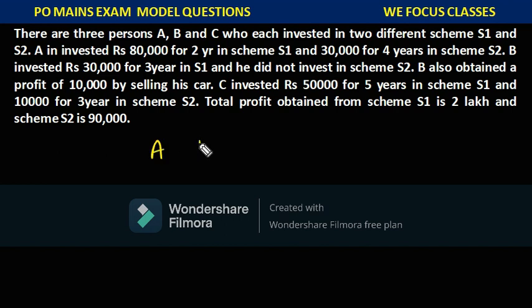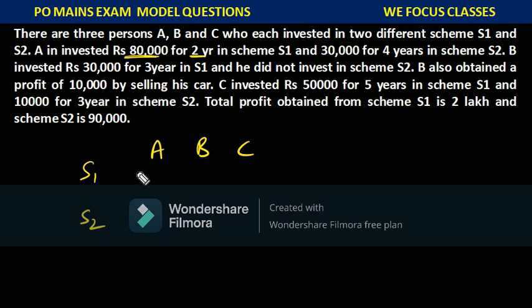There are three persons, A, B, C, and he's saying that there are two schemes. There is a scheme S1 and there is a scheme S2. I'll write like this so that it will be easy for me to understand the question. And he's saying about the amount and he's saying about the time period. While reading the data, I understood that there are only 10,000s, 10,000s, 10,000. So I'll ignore the 10,000s. I'll take a simple number. It is 80,000.